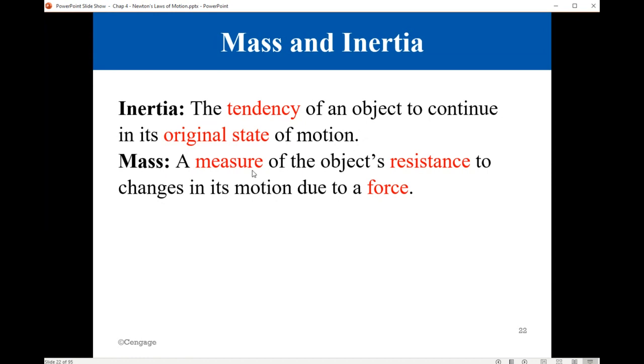The other quantity that is related to inertia is the mass. Mass usually is the amount of material in the object. It is a measure of the object's resistance to changes in its motion due to a force. We measure mass in the SI system in kilograms, and the magnitude of the mass is taken as an expression of the object's resistance to changes in its motion due to a force.